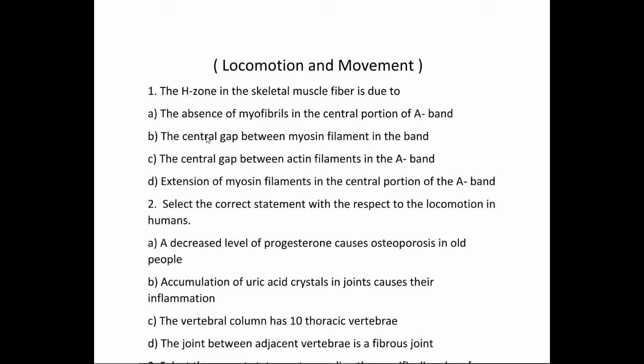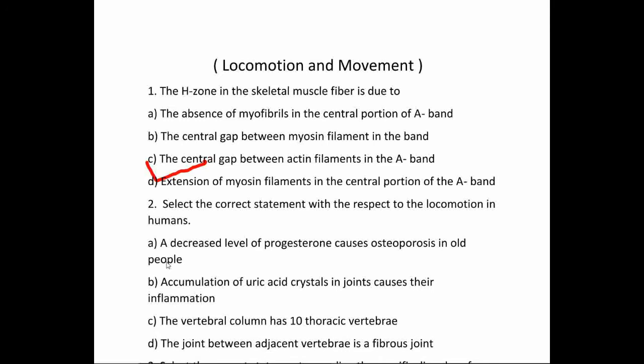So let's start. Question 1: The H zone in the skeletal muscle fiber is due to: Option A, the absence of myofibril in the central portion of A band. Option B, the central gap between myosin filament in the A band. Option C, the central gap between actin filament in the A band. Option D, extension of myosin filament in the central portion of A band. So our correct option is option C, the central gap between actin filament in the A band.